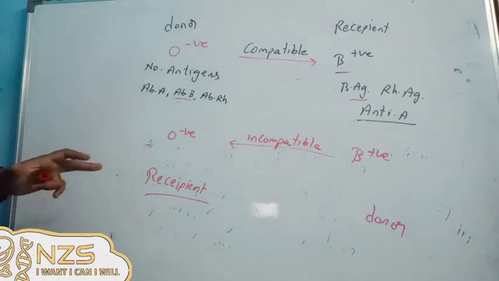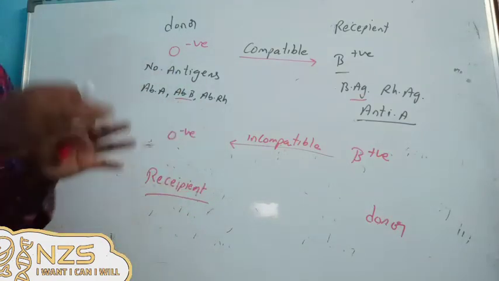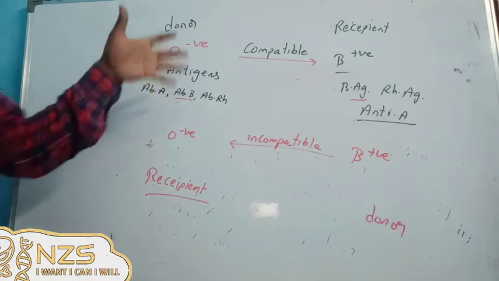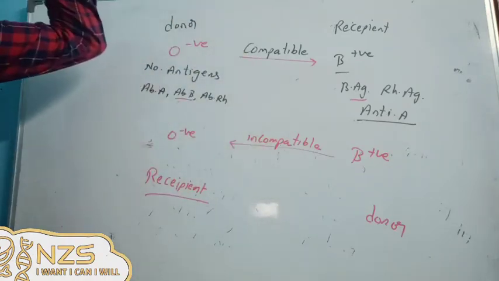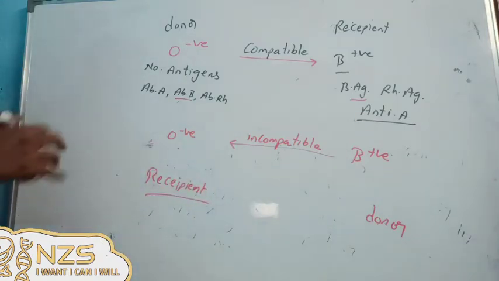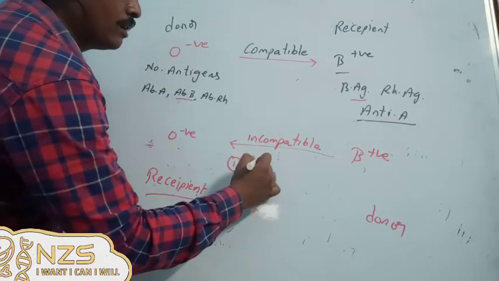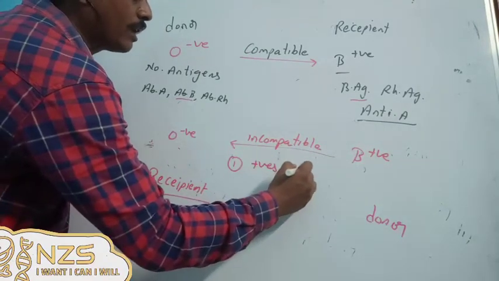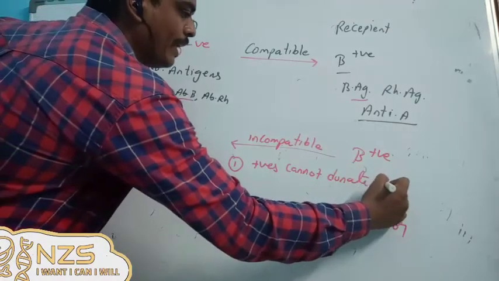So any kind of question in the NEET, if it asks whether this blood is transfusible or not, compatible or not, you can keep it a simple way. If you want to understand, this is the hard way. If you want to keep it simple, you can have some hints. The first hint: positives cannot donate to negatives.